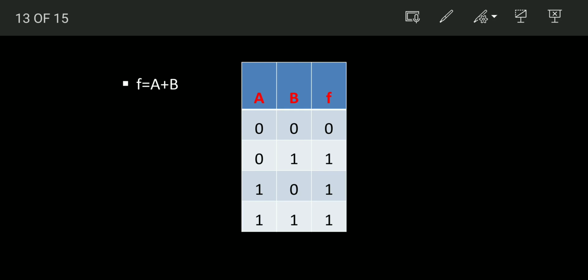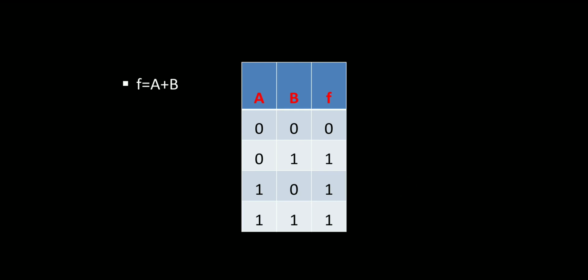It means only when both values are false, the result will be false, otherwise the result will be true. This is about the OR operation. In AND you use multiplication, but in OR you have to use addition, you have to add.